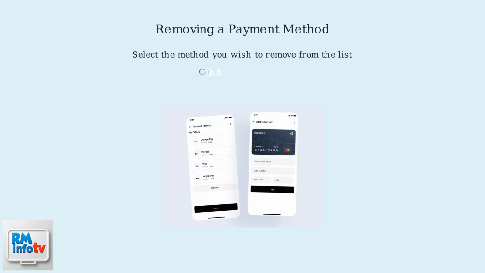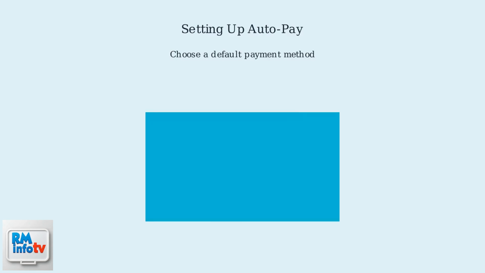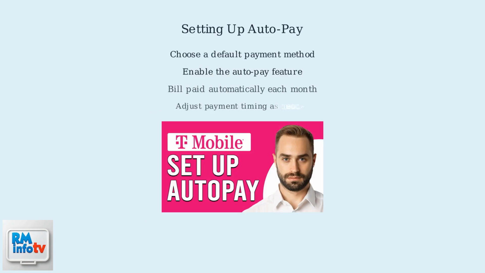To remove a payment method, select the method you wish to remove from the list and confirm. Be aware that removing a payment method used for autopay will require you to set up a new one to avoid service disruptions. To set up autopay, choose a default payment method and enable the autopay feature. This ensures your bill is paid automatically each month. You can adjust the timing of the payment as needed.